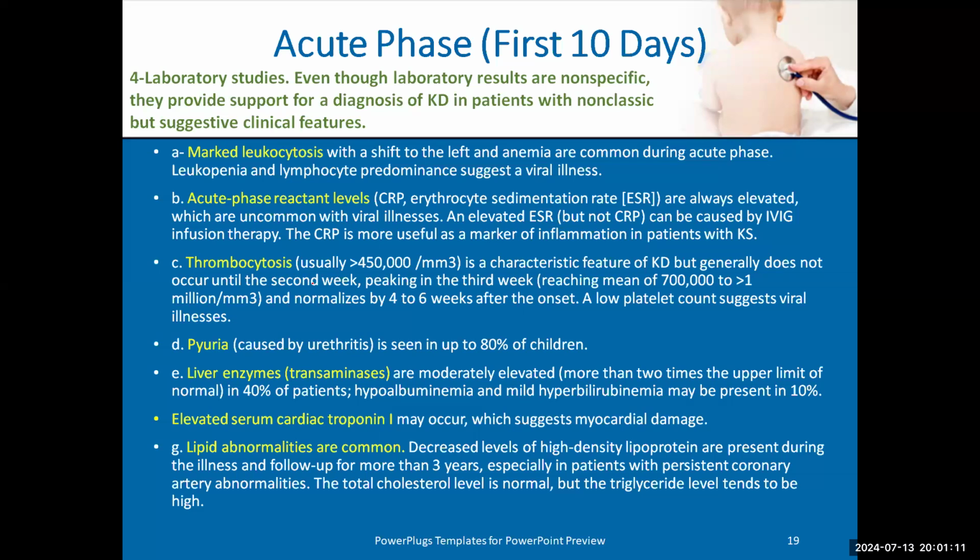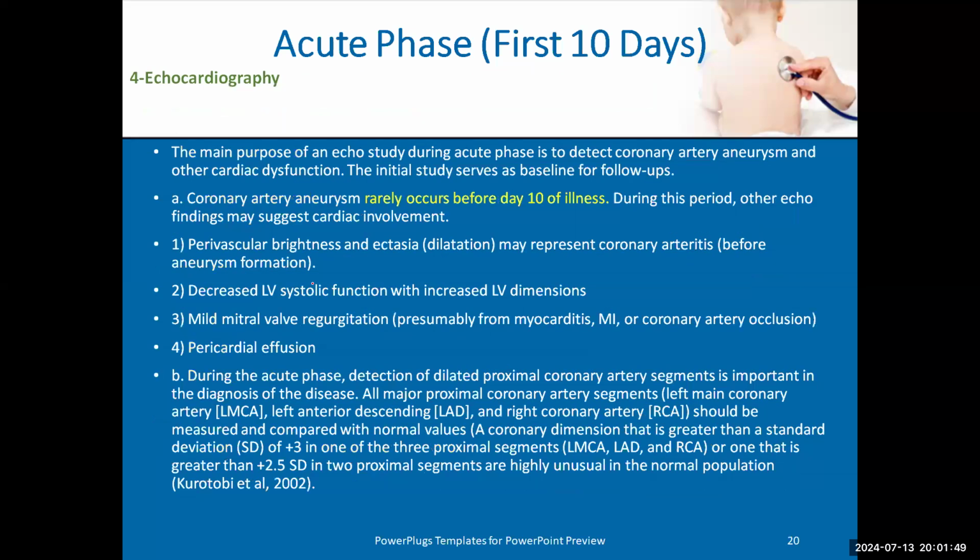Thrombocytosis in Kawasaki is usually more than 450, and it may reach 700 and 1 million. But in viral infection, patients will have low platelets, and it is another differentiation between Kawasaki and viral infection. Pyuria, as we said before, more than 60 to 70% of patients with Kawasaki will have pyuria, will have elevated liver enzymes more than twice normal, may have elevated cardiac troponin if the myocardial tissue is affected, and they have lipid abnormalities. HDL will be low, and total cholesterol will be normal, and triglyceride will be high.